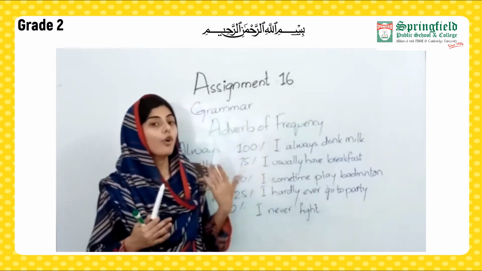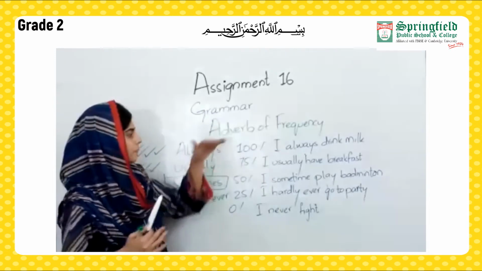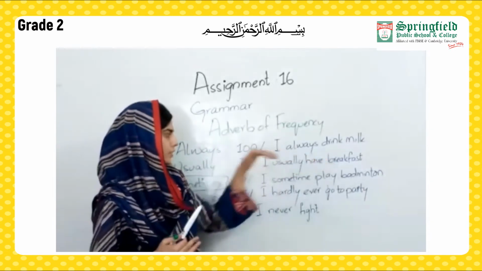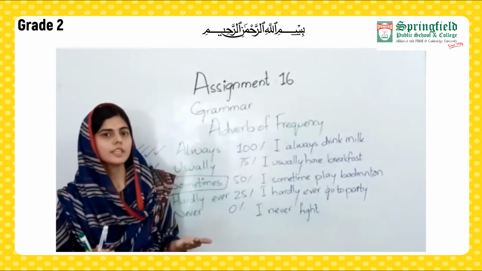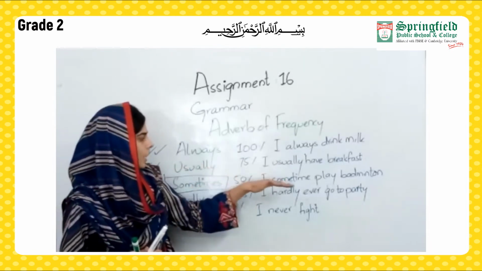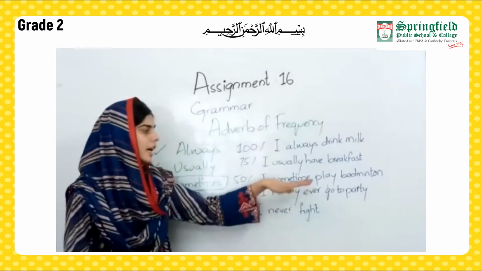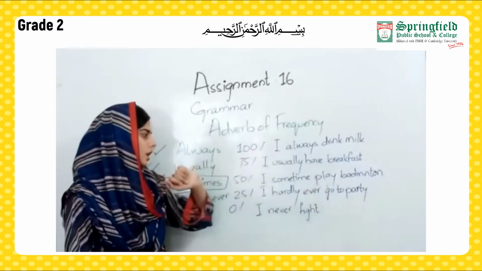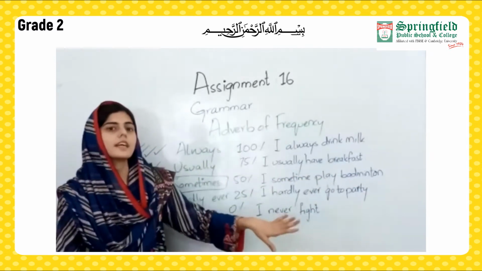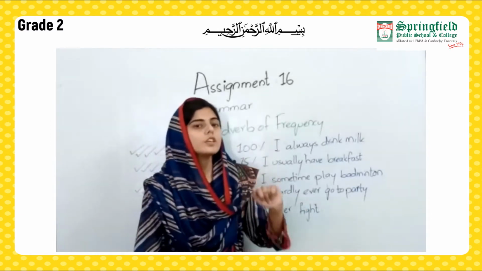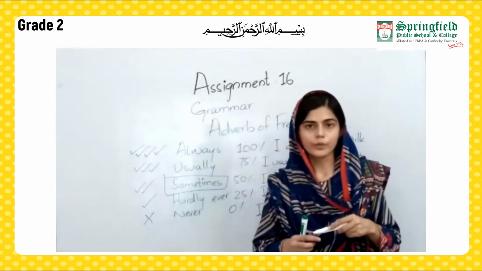Like, I always like to study hard. I usually have a breakfast. Sometimes I have breakfast and sometimes I don't. I sometimes play badminton. I hardly ever go to the party. And I never fight. Some things that I don't ever do. So students, this was our adverb of frequency.